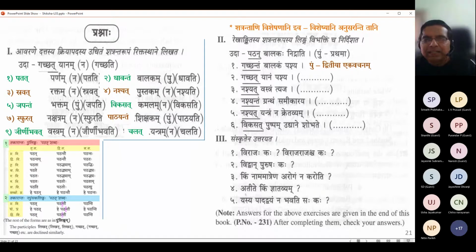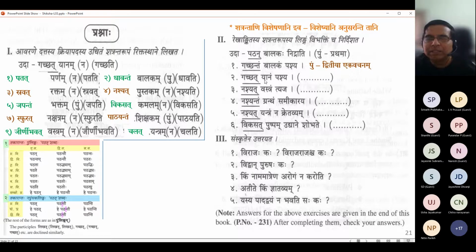So, do one thing. Just try to understand what is Yanam Pashya. Yanam Pashya is seeing the transport, or a nauka, or whatever it is, not the act of seeing. What is the sense of Pashya? Tvam Pashya, you see. It is a command. Hey, Yanam Pashya. Like that we say: look at the van, look at the vehicle. So vehicle is in which vibhakti in the act of seeing?